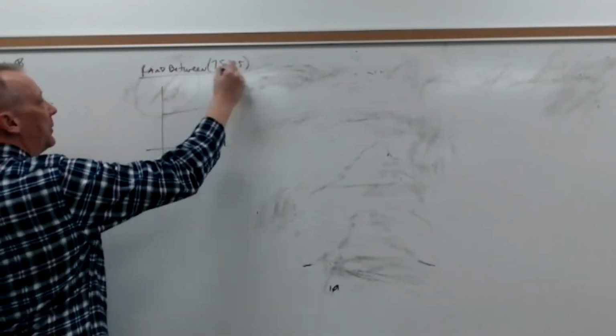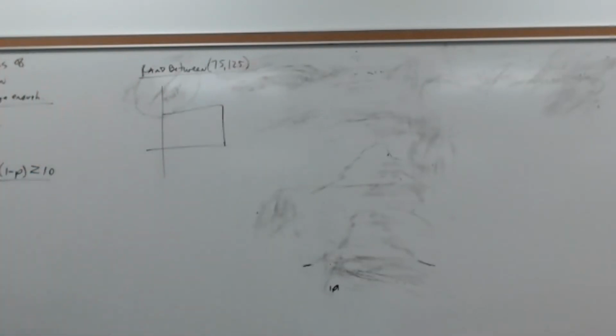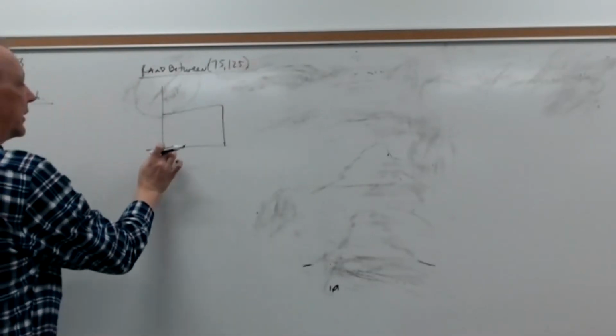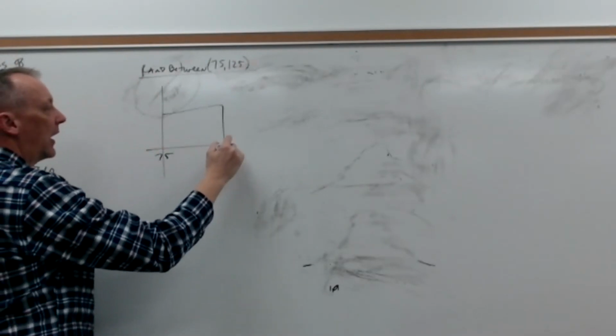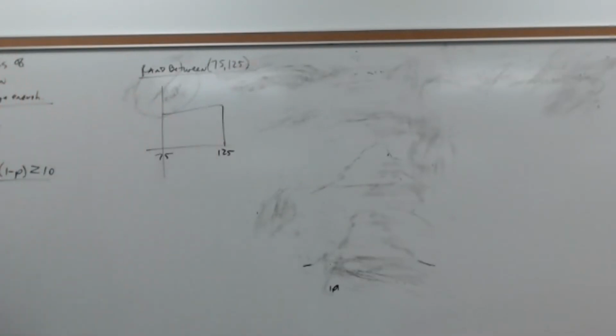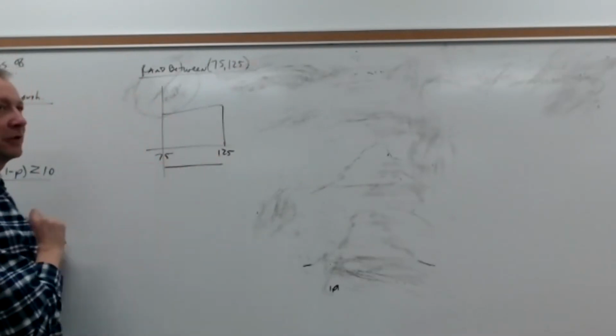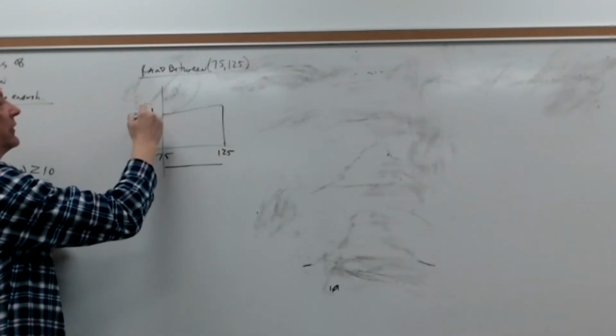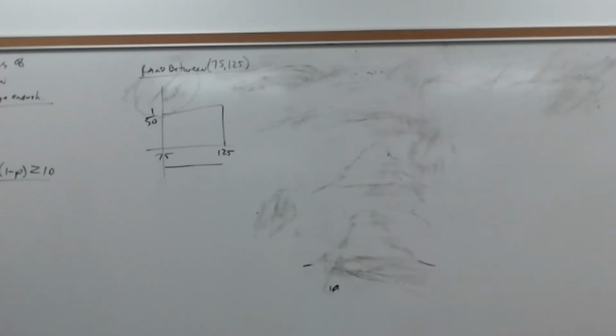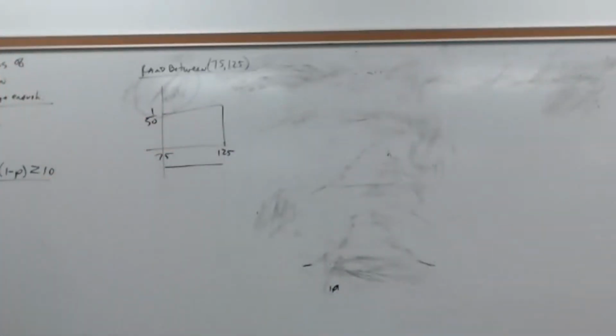So if I'm doing random numbers between 75 and 125, what are my borders here? 75 here. This is 125. How tall is my box? What's the distance between 75 and 125? 50. So this should be 1 over 50. Okay? All right, so just a reminder, we still want to do that. Okay, does this look normally distributed to you? No.